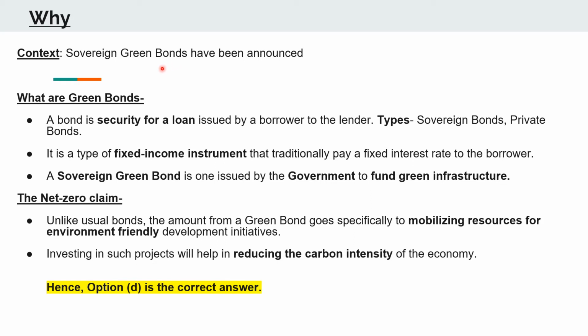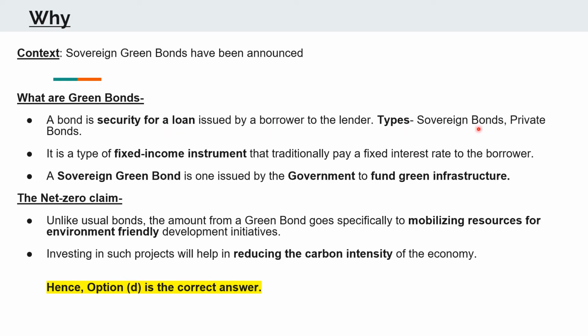To put it simply, a bond is a security for a loan which is issued by a borrower to the lender. For example, if a company is taking a loan from an investor, they would issue the investor a bond which would serve as the security for the loan.